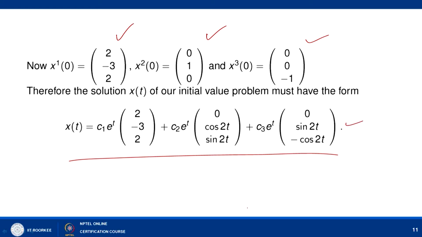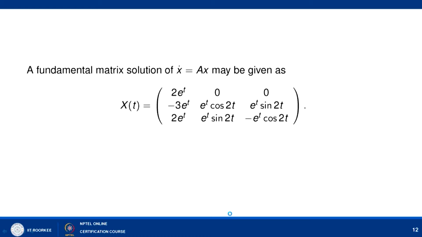Now, with the help of this we can form the fundamental matrix of solutions, that is, this is your x1(t), this is x2, this is x3. So, we can write down the fundamental matrix solution of x' equal to Ax as X(t) equal to [2e^t, 0, 0; minus 3e^t, e^t cos 2t, e^t sin 2t; 2e^t, e^t sin 2t, minus e^t cos 2t]. And once X(t) is given to us, and we have already checked that these three solutions are linearly independent, this X(t) is an invertible matrix, that is, a non-singular matrix.